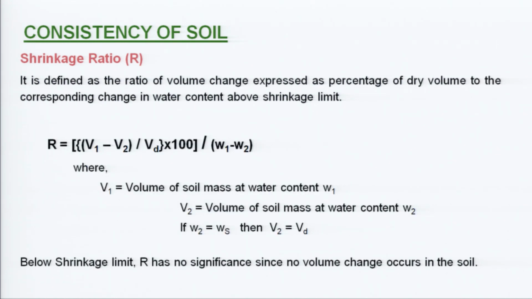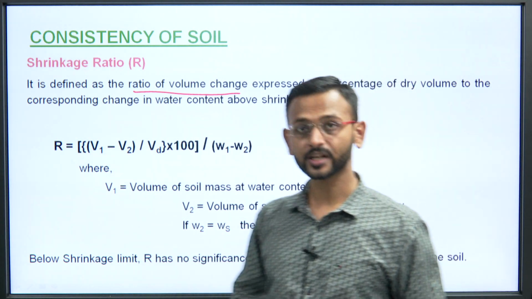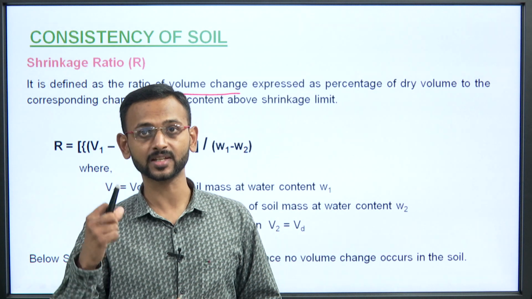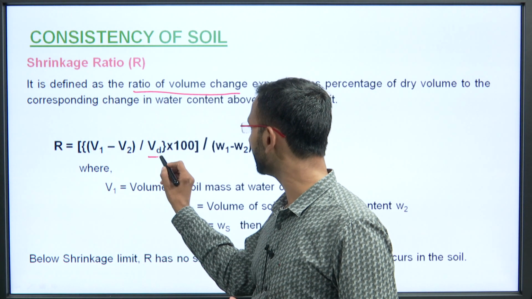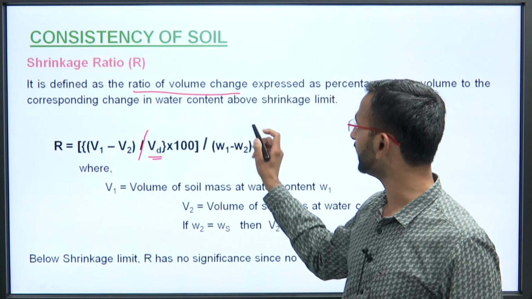When we talk about certain other parameters, that is the shrinkage ratio, what is it? It is defined as the ratio of volume change. We have to analyze what the volume change is, because when water is added to the soil, there is a different volume change, and we have to take these into consideration. When we change the water, what is the volume change due to that change in water content, that we will be discussing. So, it is defined as the ratio of the volume change expressed as a percentage of dry volume, that is Vd into 100, to the corresponding change in water content above the shrinkage limit.